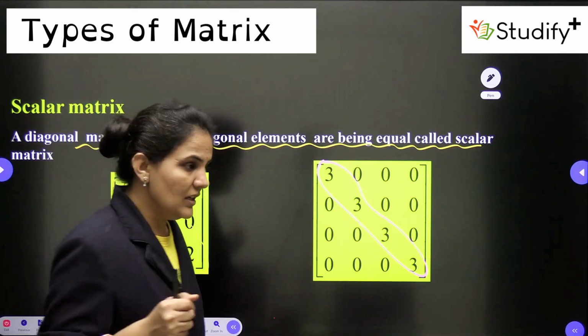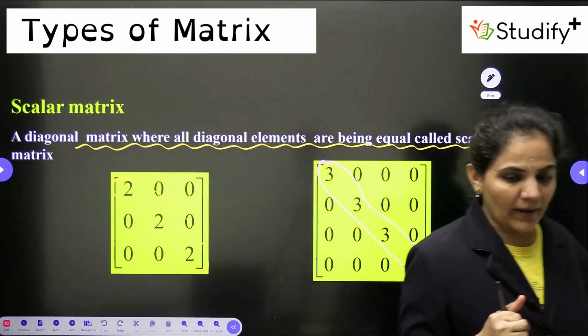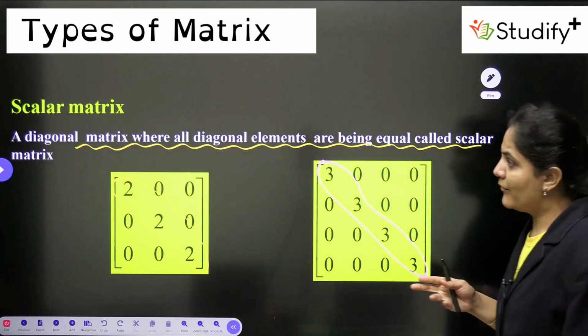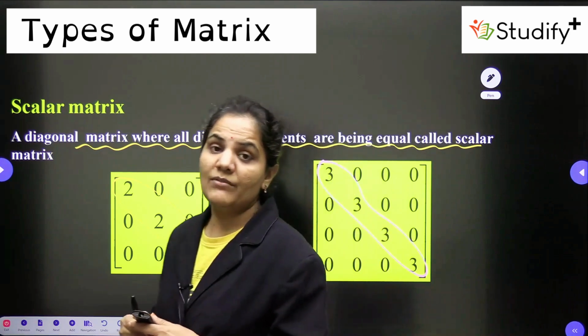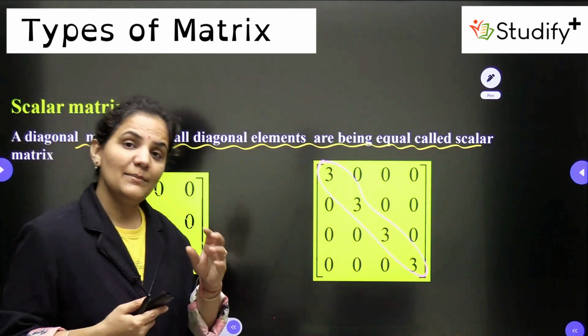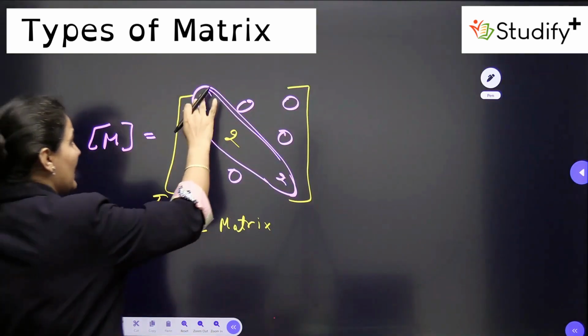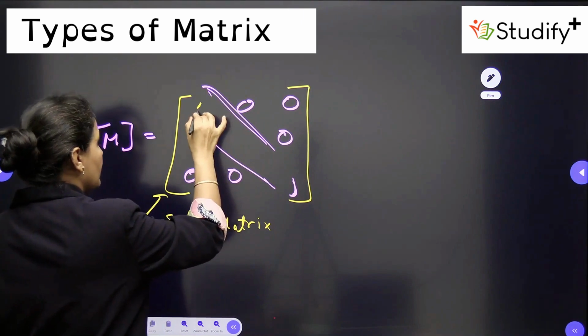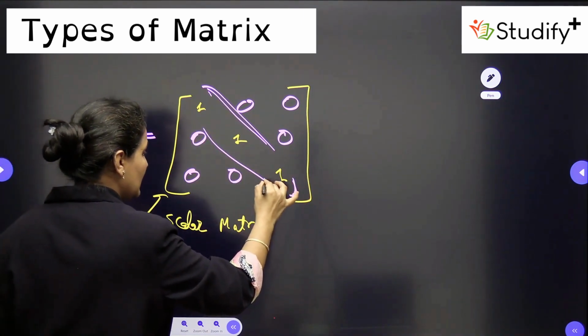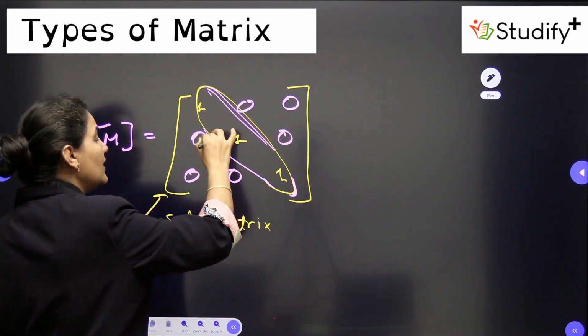Now one question surely arises in your mind, dear students: ma'am, when we are talking about all the diagonal elements being equal, if I put all these diagonal elements equal to 1, then what?